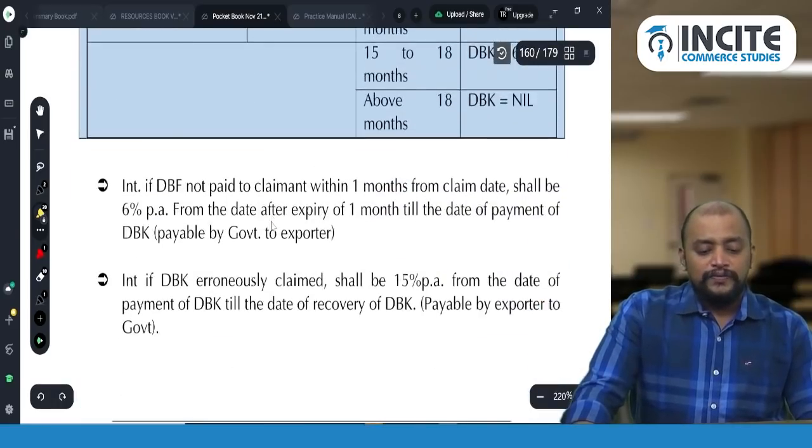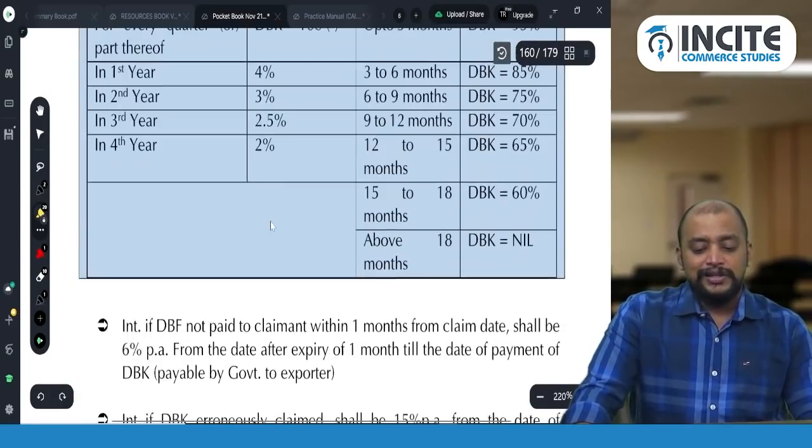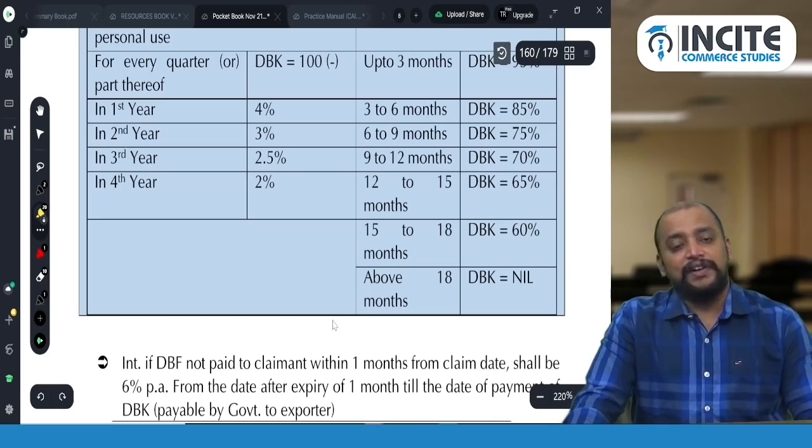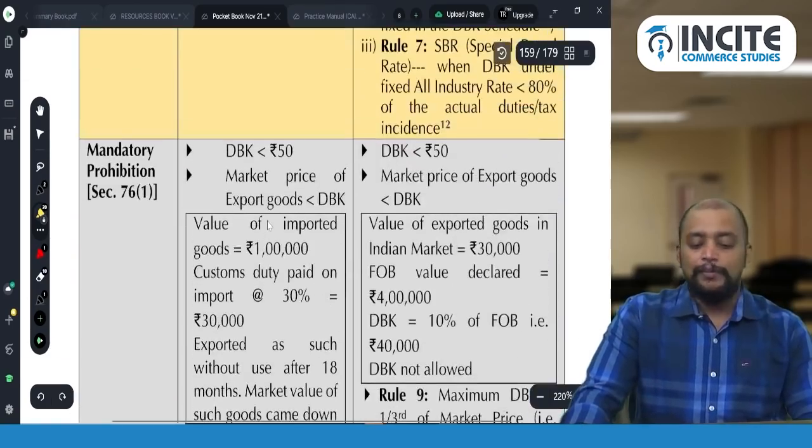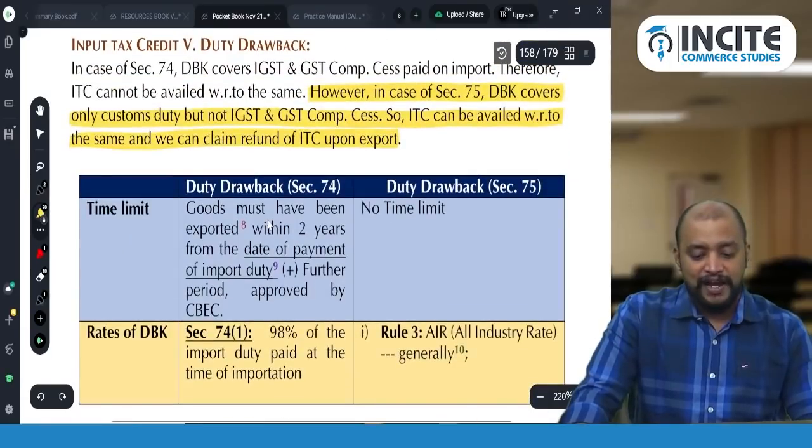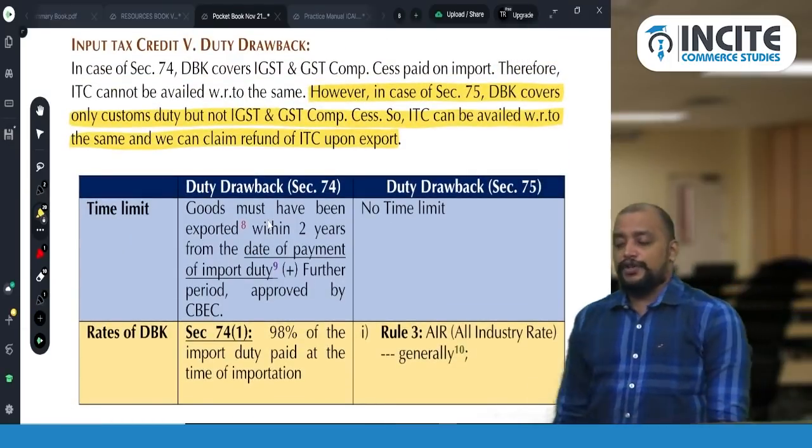And now we have interest. So this we will see after completing 75 also. So 74 we have completed. Now looking into 75. Duty drawback under 75 is what?